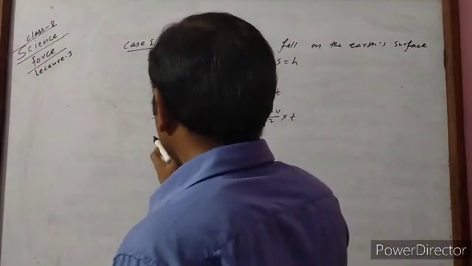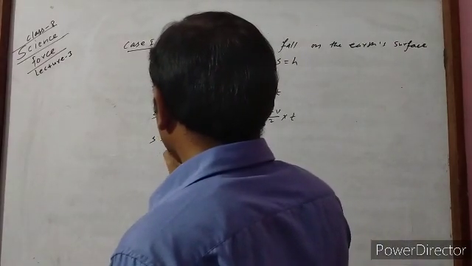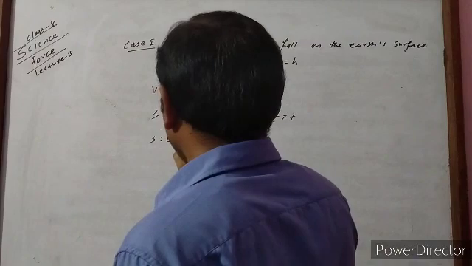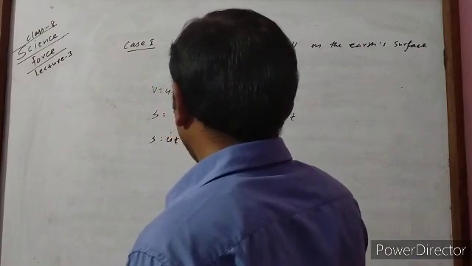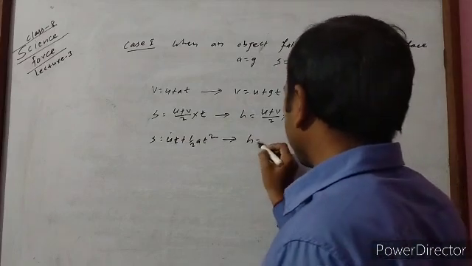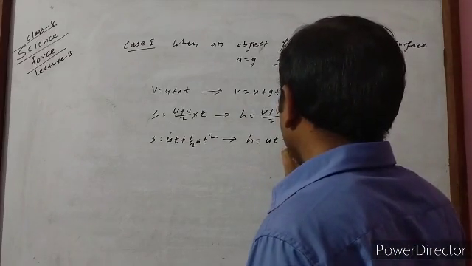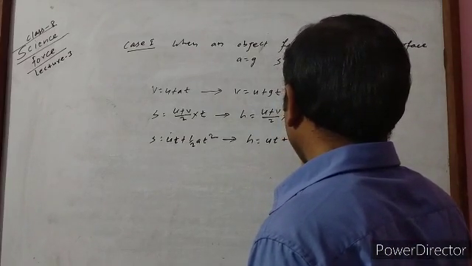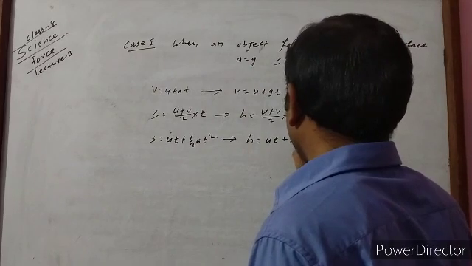Another formula, s is equal to ut plus half at square, can be written as s is equal to ut plus half gt square.